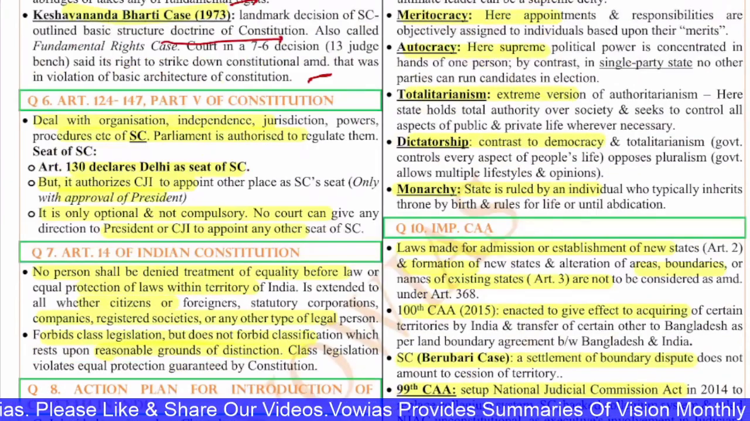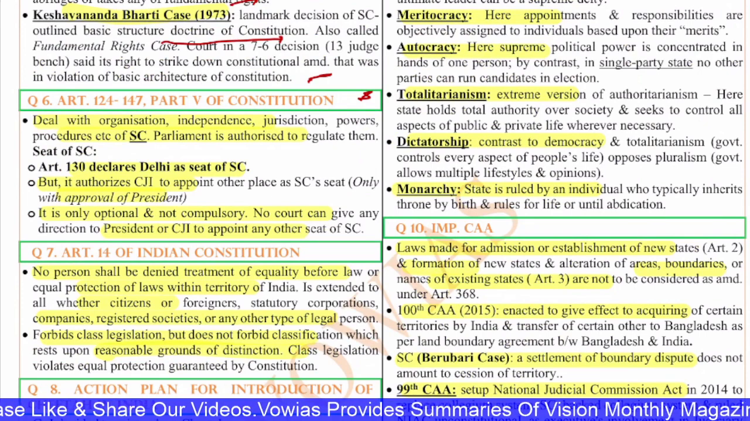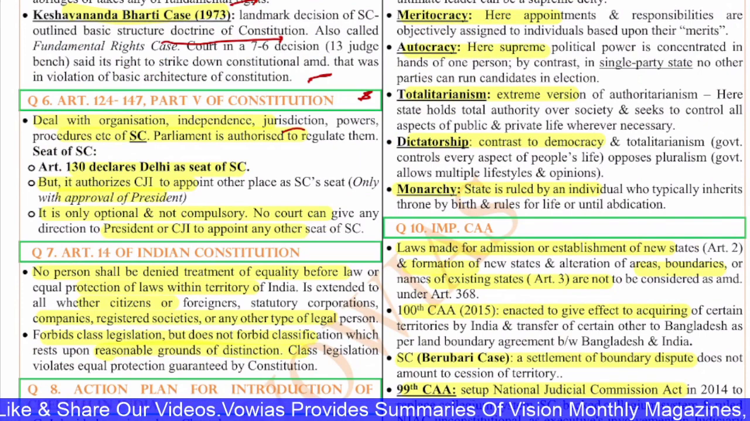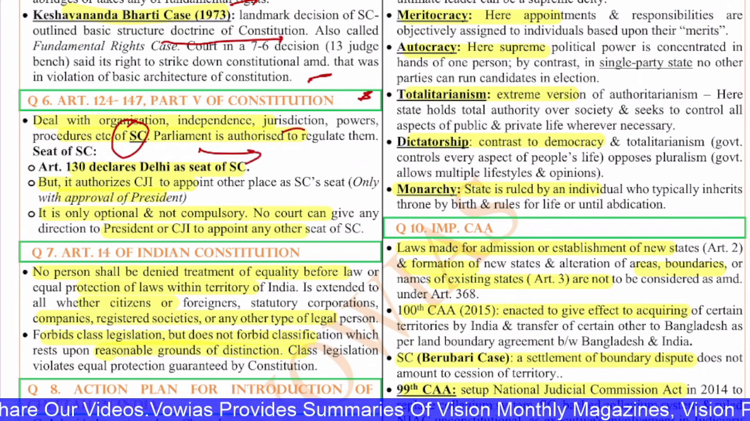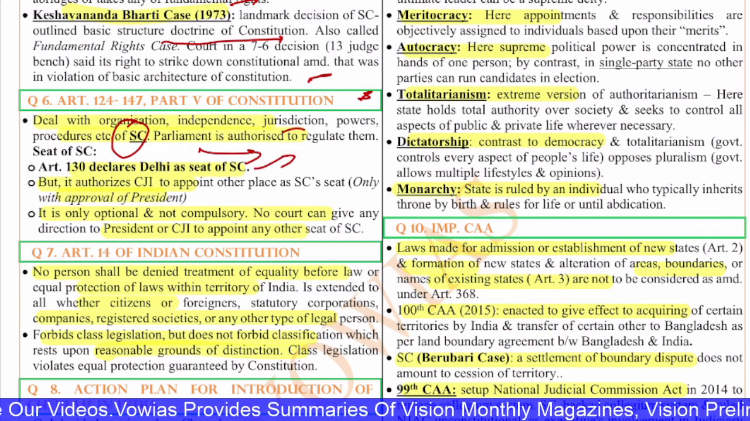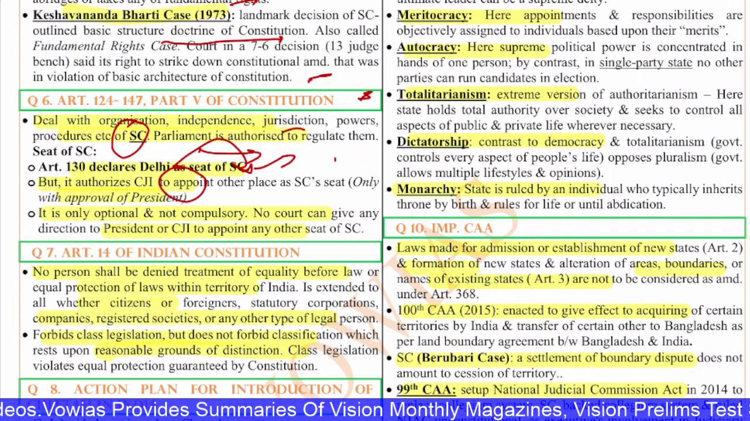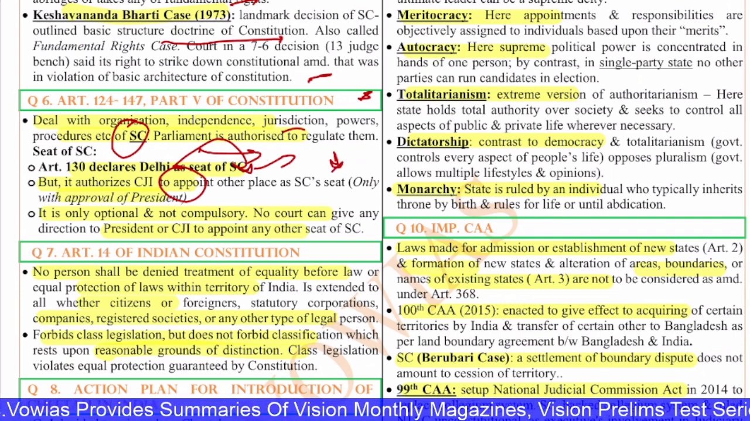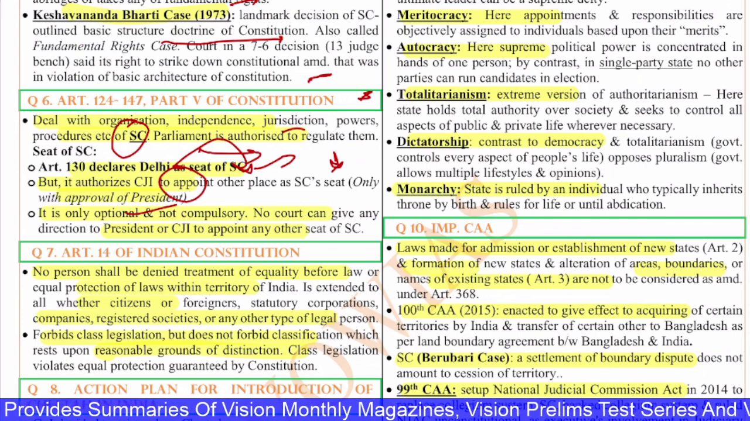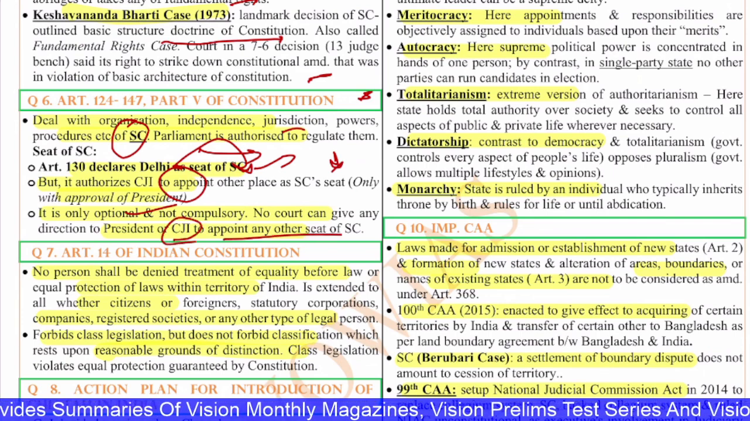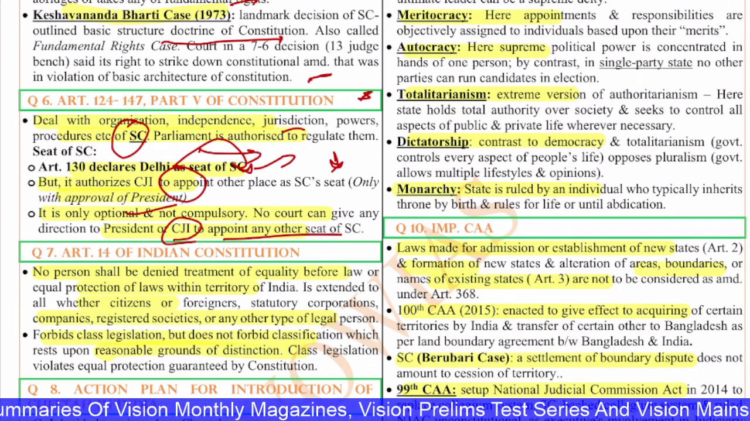Next, the sixth question is with regard to Articles 124 to 147 and Part 5 of the Constitution. They deal with the organization, independence, jurisdiction, power and procedure of the Supreme Court. Parliament is authorized to regulate the seat of the Supreme Court. If you see, Article 130 declares Delhi as the seat, but it authorizes the CJI to appoint other places as the Supreme Court seat, but the permission has to be taken from the President beforehand. It is only optional and not compulsory. No court can give any direction to the President or CJI to appoint any other seat of the Supreme Court. Okay, so this is about Articles 124 to 147 with regard to the Supreme Court.